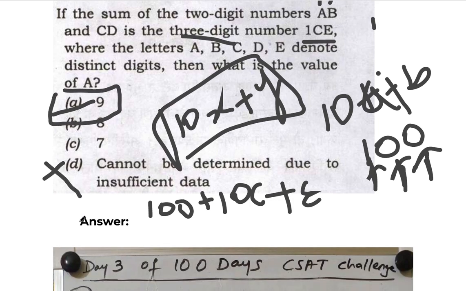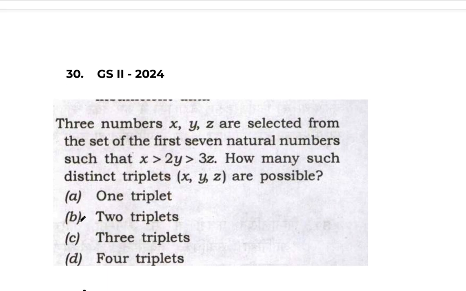This is wrong. Fine. Last question for the day. 3 numbers X, Y, Z are selected from the set of first 7 natural numbers. First 7 natural numbers means 1 to 7: 1, 2, 3, 4, 5, 6, 7, right? Such that X is greater than 2Y, which is greater than 3Z. How many such distinct triplets are possible? Okay, you have to check the word distinct. Distinct or repetitive, that will be mentioned in the question.